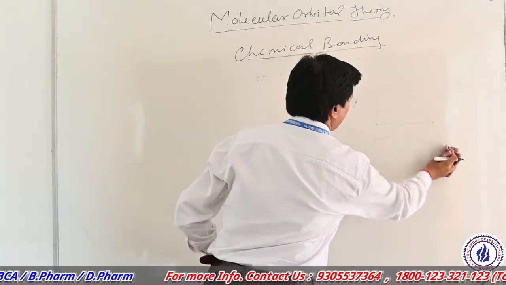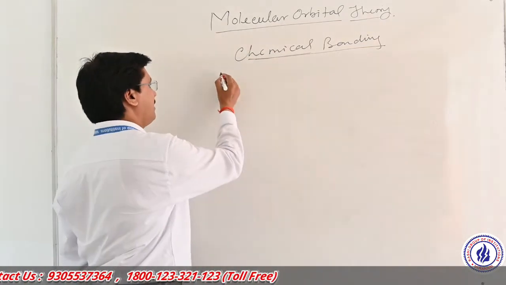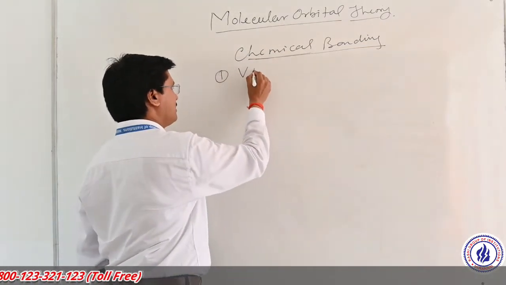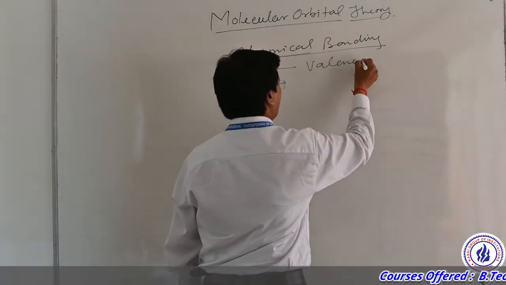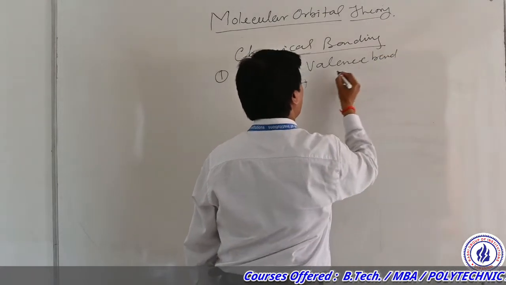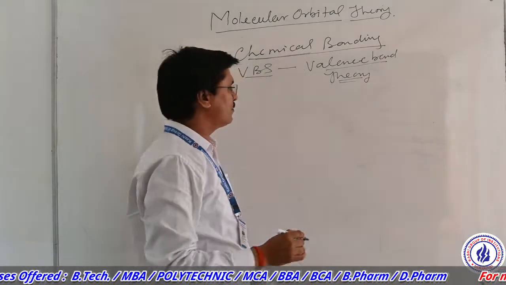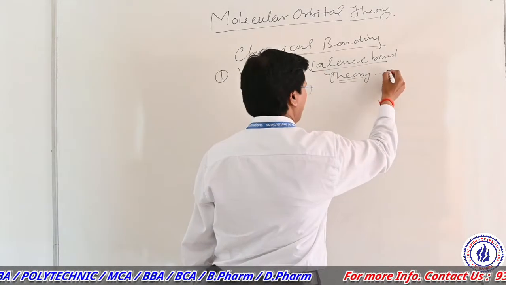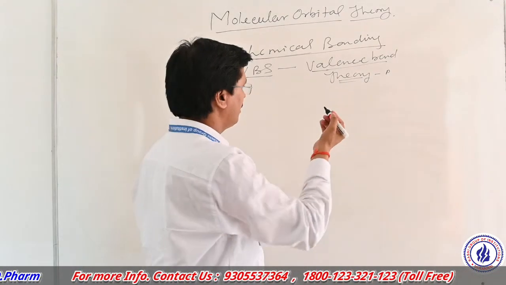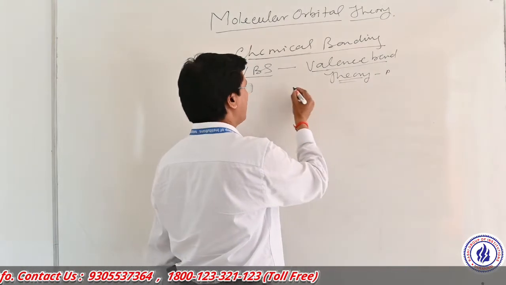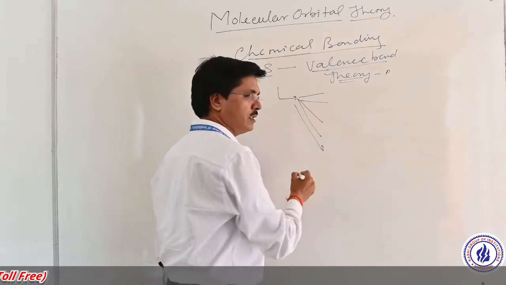So here I will discuss the formation of bond, which was first described on the basis of a postulate known as valence bond theory. This is a basic theory which explains chemical bond formation between atoms. You know that different types of chemical bonds are present in molecules.